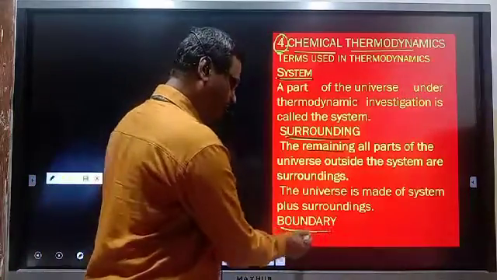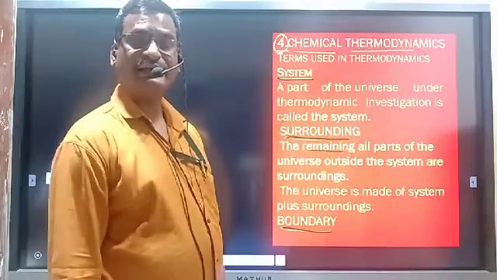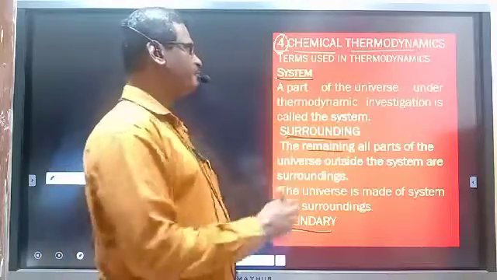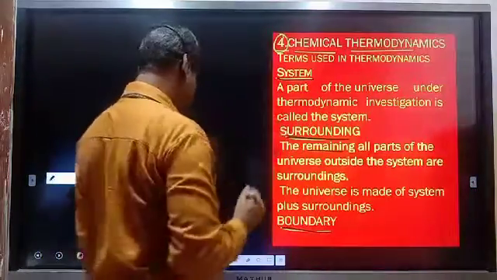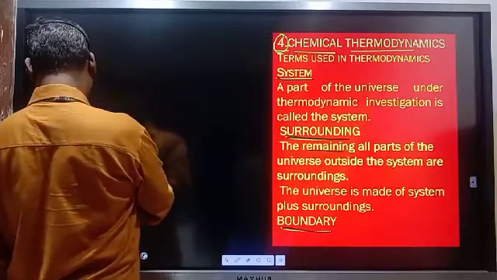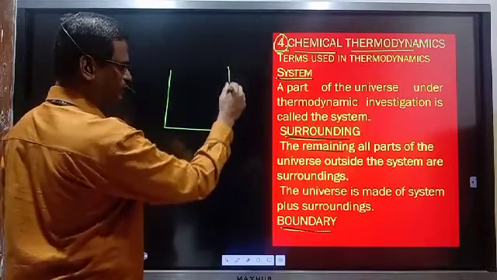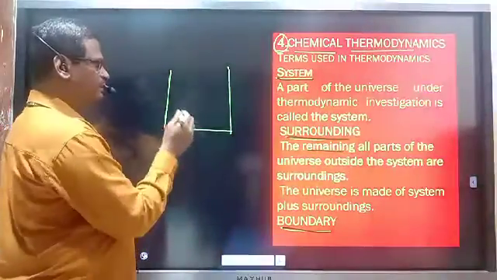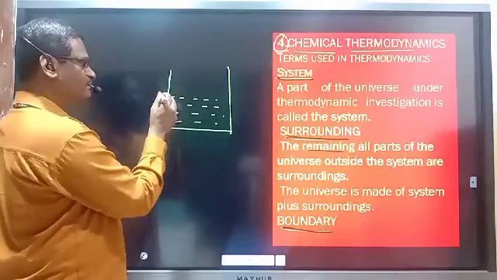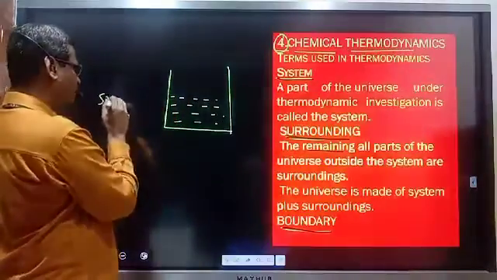And what is boundary? Boundary is nothing but an imaginary or a real line which separates the system from the surrounding. For example, suppose we have this beaker, and in this beaker we have taken liquid water. So this much part is nothing but a system. This part is known as a system.